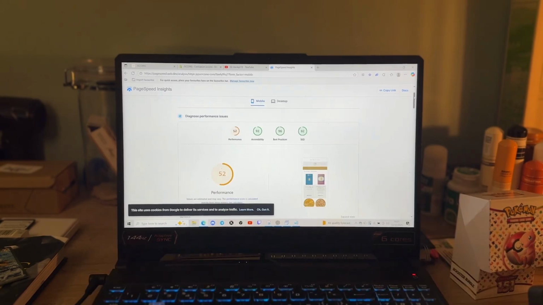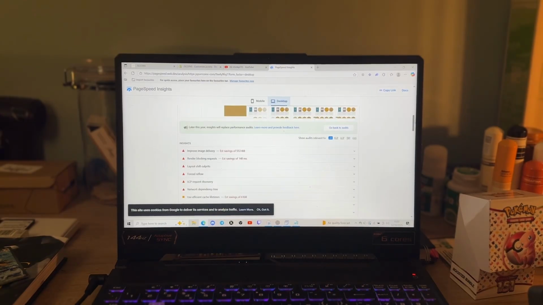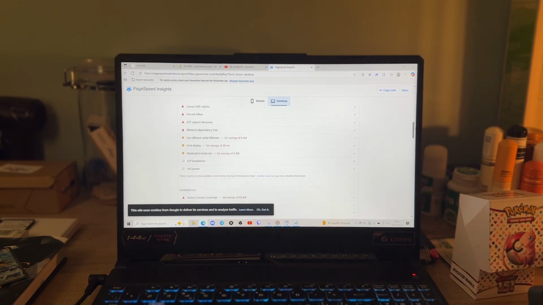As you can see, we've just conducted the live speed test, and we've noticed a few things that could be tweaked. Dr. Shrek has now done his diagnosis and come to the conclusion that the whole reason the website is a bit slow is because of the image size. Pretty easy pickings there, so all I need to do is reduce the image size and this website will be pretty much the best on the internet. Easy pickings, easy fixes, easy sales. I mean, reducing the image size is definitely going to lead to a sale. So, cheers, pagespeed.web.dev.